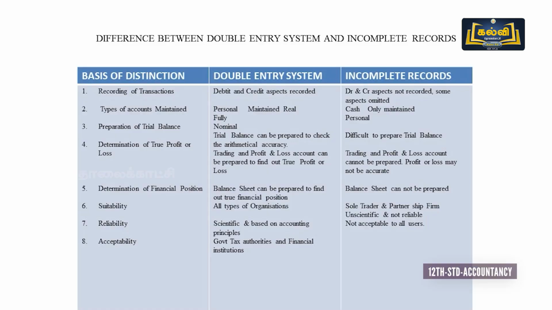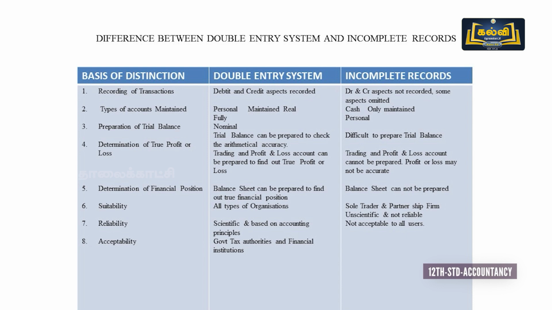Then next we pass on to the distinction between double entry system and incomplete records. Already we might have seen all the points. From those points itself we can derive the differences between double entry system and incomplete records. First, the basis of distinction, recording of transactions. In case of a double entry system, each and every transaction is given a debit aspect and a credit aspect.